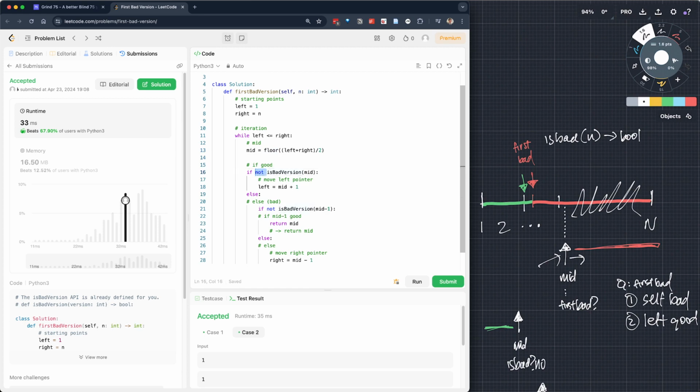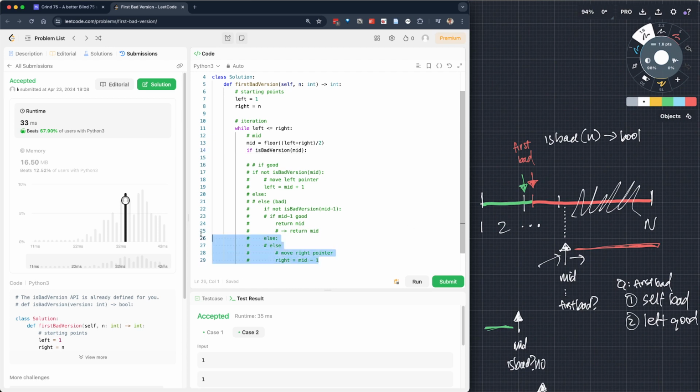Here I'm taking these nots. I don't know if that's going to cost me here. It's possible that because you have those extra checks, you're doing that Boolean inversion, then maybe you want to check for isBadVersion first, right?